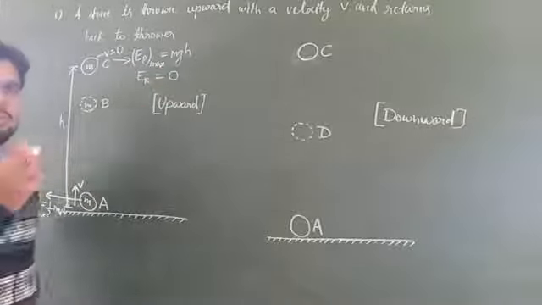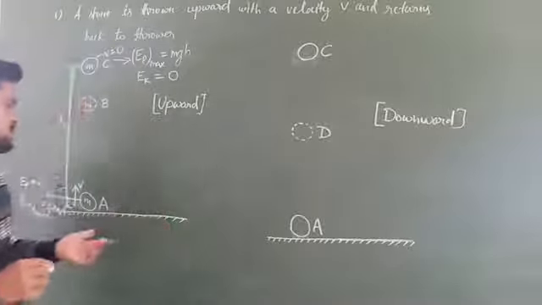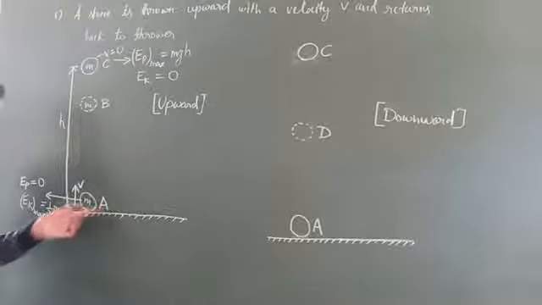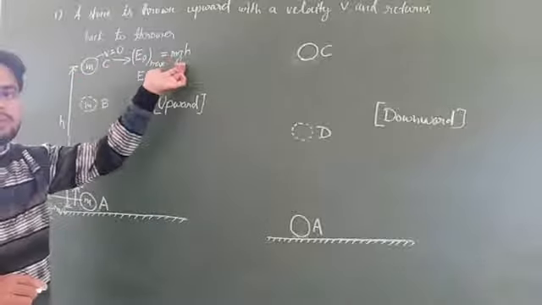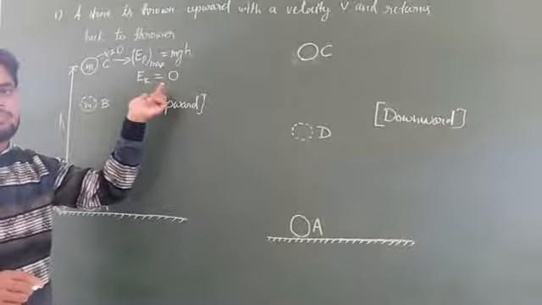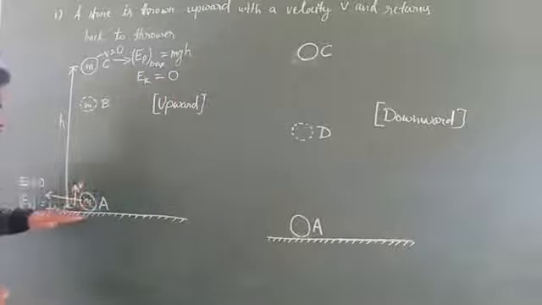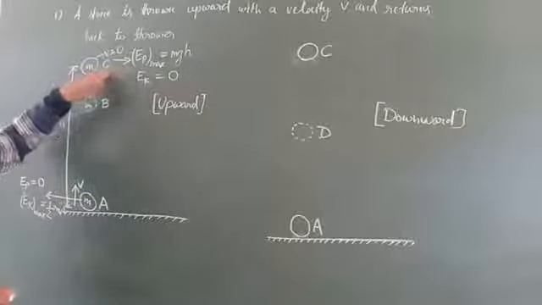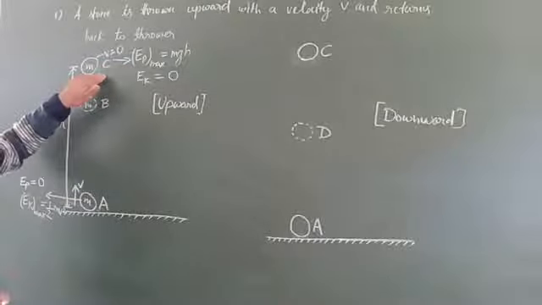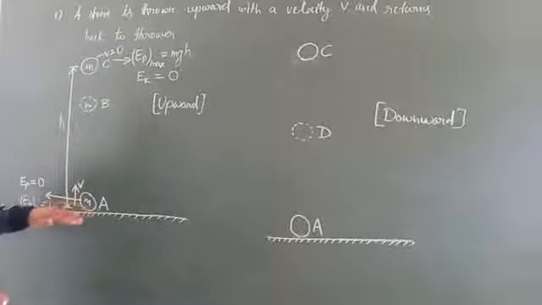Now students, what do you observe in this situation? At this position A, the object or the stone has only kinetic energy, no potential energy. But when it reaches the maximum height at position C, it has only potential energy but no kinetic energy. It means the kinetic energy at position A gets transformed into the potential energy at position C. So there is a transformation of kinetic energy to potential energy.